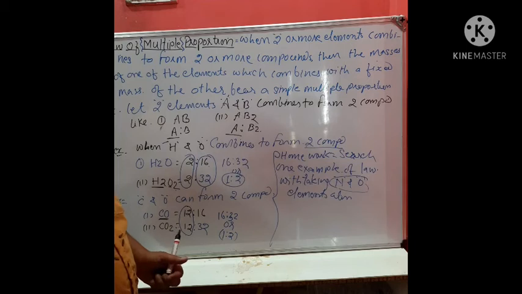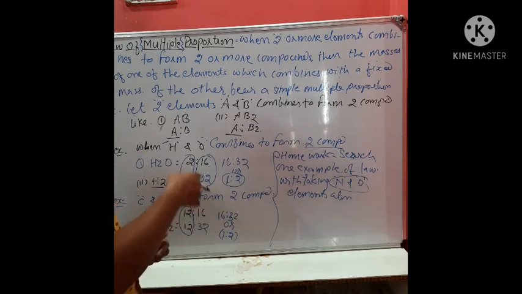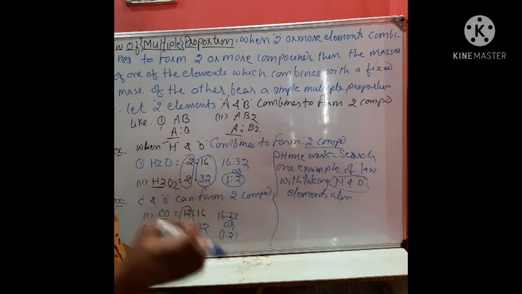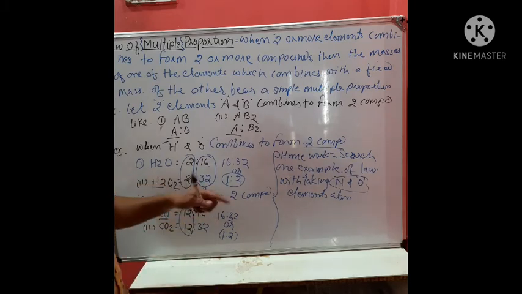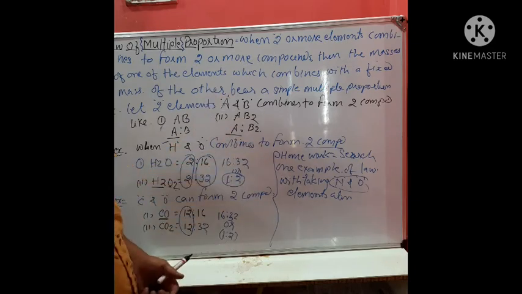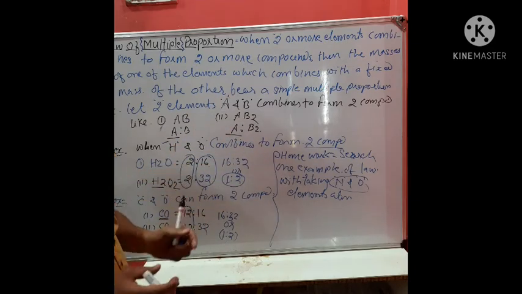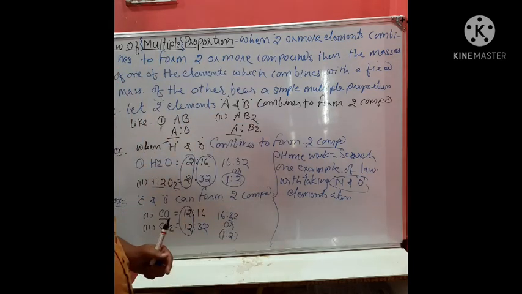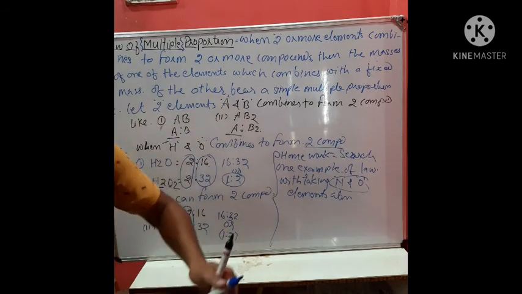Now about exceptions. Yes, there are also exceptions. And what is the exception? After the discovery of isotopes, this law does not hold good, because isotopes have different masses, so there will be a change in their proportion or ratio. If you compare, in one compound the atom has one atomic mass, and in another compound the atom has another atomic mass. Getting?